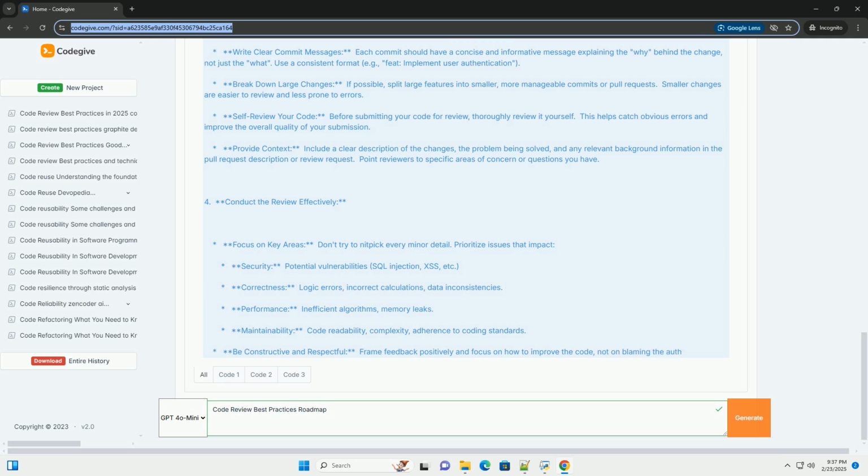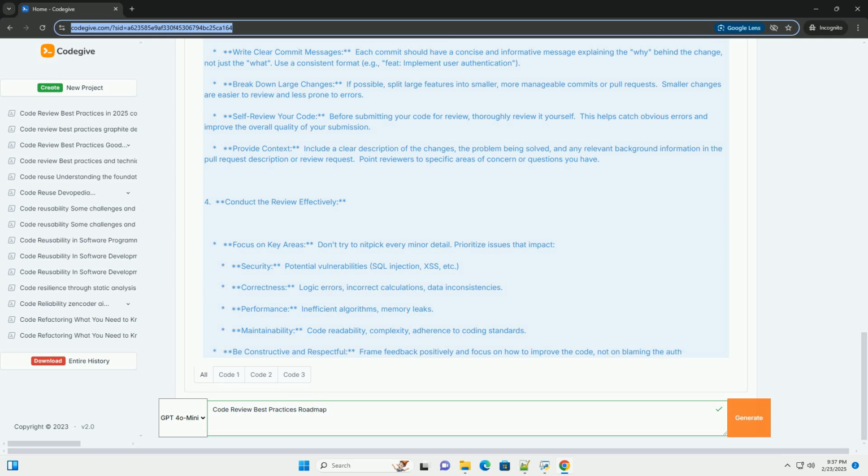Configure linters and static analysis tools. Automate the detection of style violations and potential errors. Integrate these tools into your CI/CD pipeline to catch issues early. Examples: ESLint, JavaScript. PyLint, Python. SonarQube, general purpose.